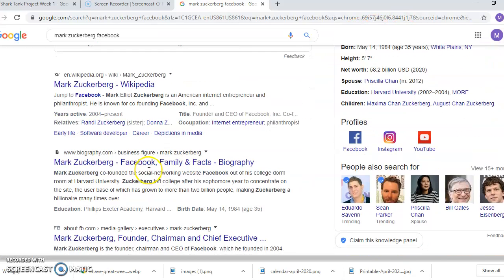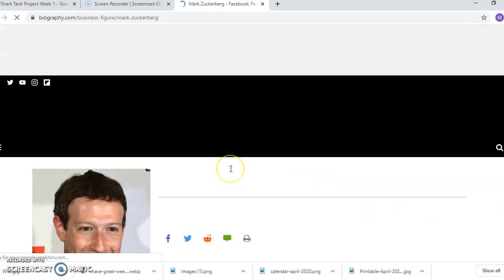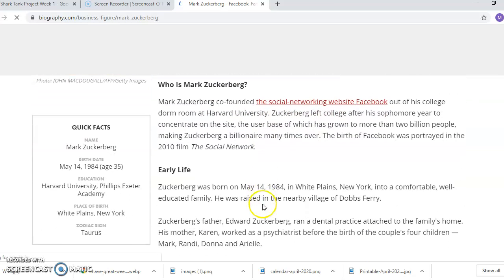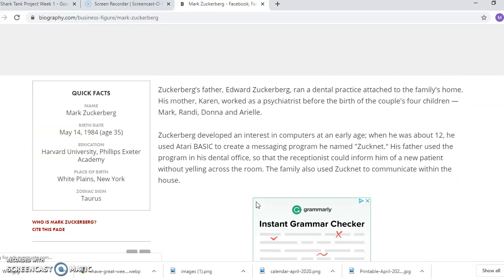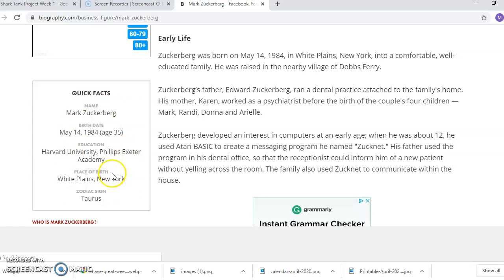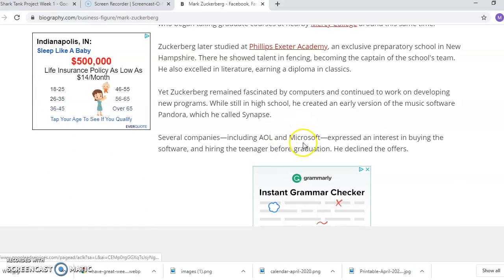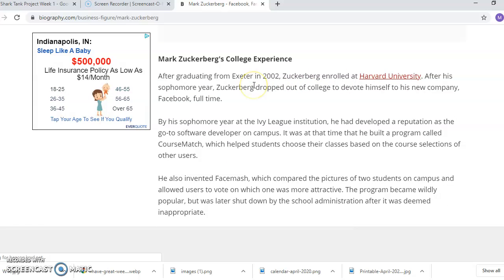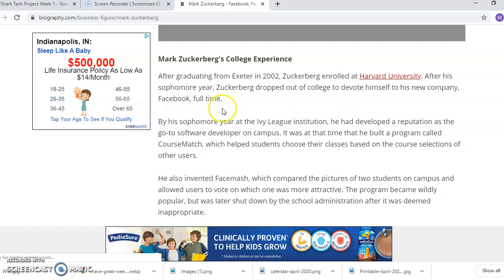So I'm not going to click on the first one, but I might start with this biography.com website to give me some information and just some background. I see that I can learn about his early life in the first part of the website. There's some quick facts about when he was born, where he went to school, his education as I go through. So this website would be good to give me some background. I see that he did go to college, but after his sophomore year, he dropped out to devote himself to his new company.